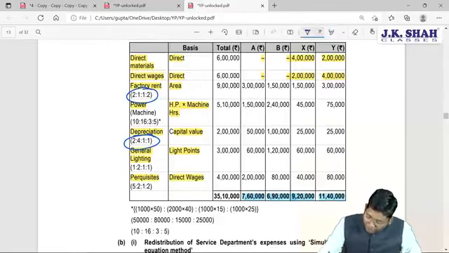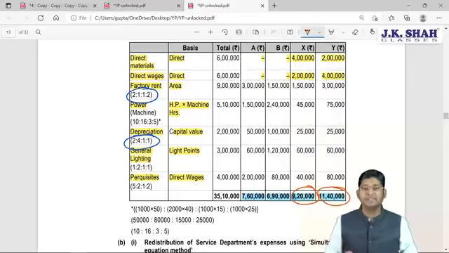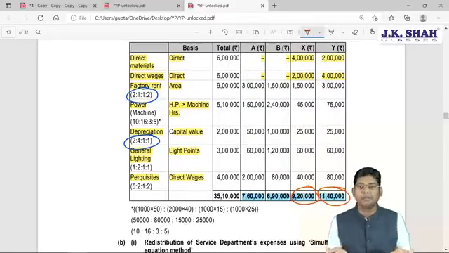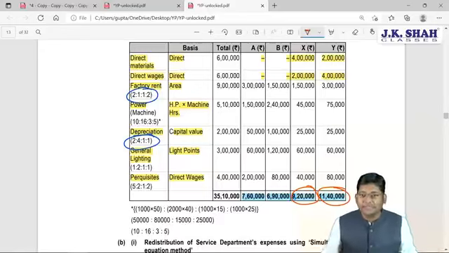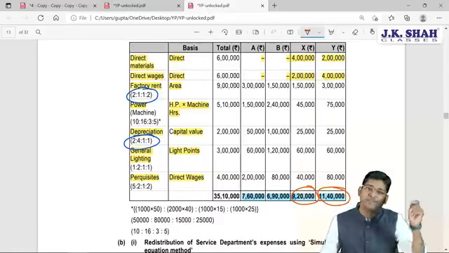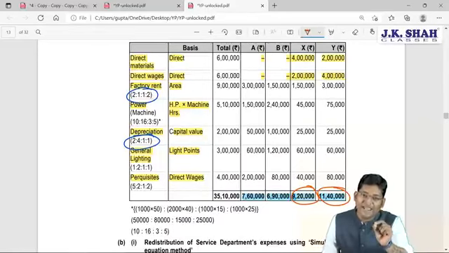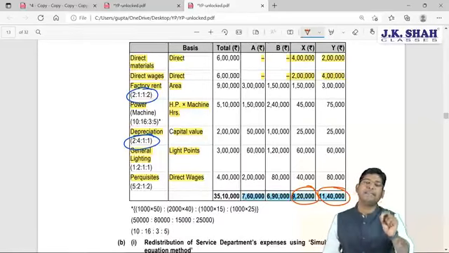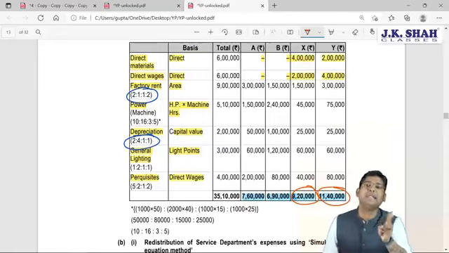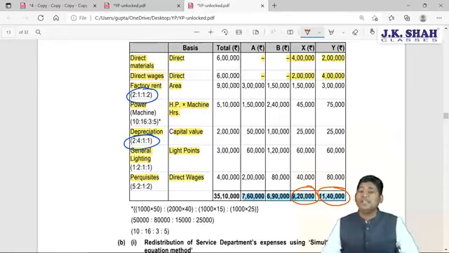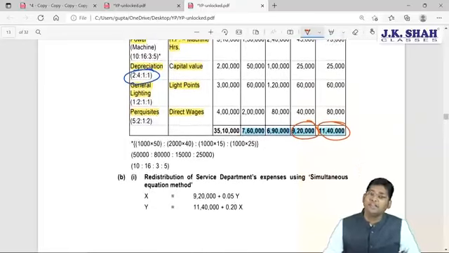But according to our discussion, we can conclude one thing, that service department expenses are not incurred for service department. They are indirectly incurred for production department only, no. Your service departments are rendering services to production department. So these values of 9,20,000 and 11,40,000 we should reapportion between A and B, and for that purpose various methods are given in the question.